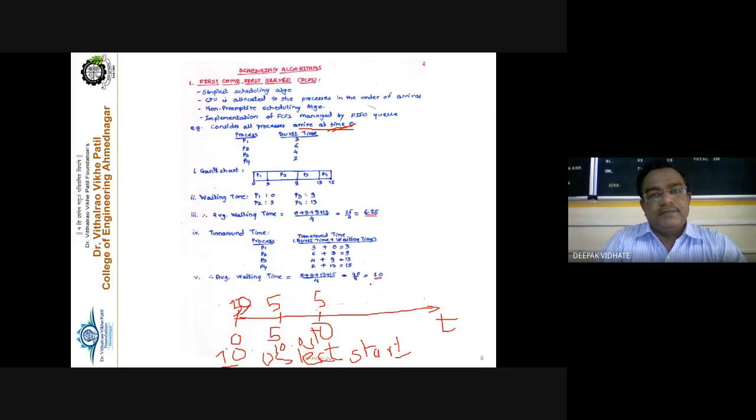So here we are discussing the concept of arrival time. Initially, when the lecture starts, say for example the 0th instance means 10 o'clock. When the lecture started at 10 o'clock, the 0th millisecond, how many students were present? 30 students were present, and they started attending their lectures.